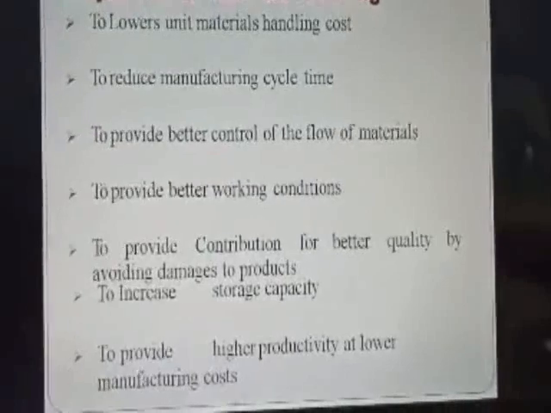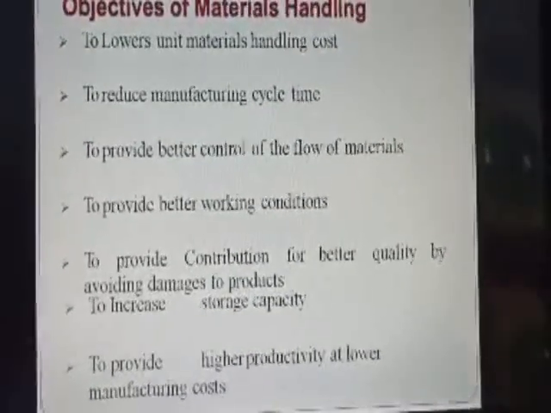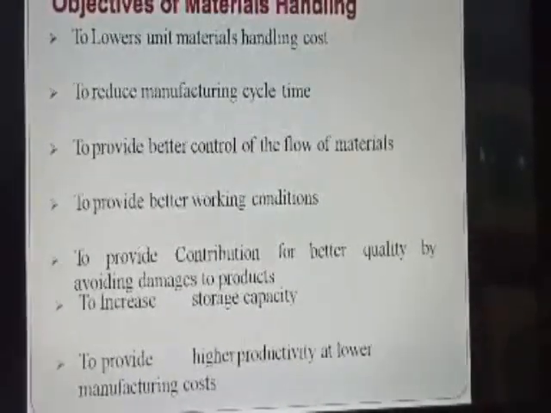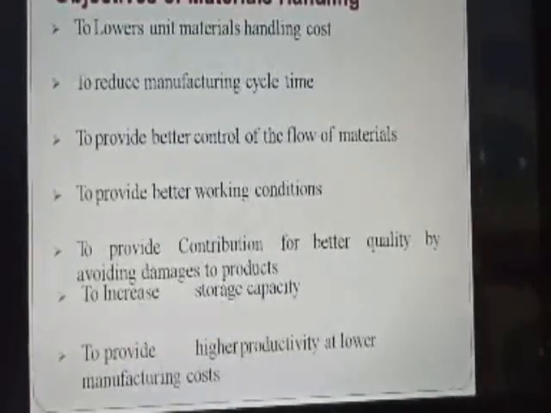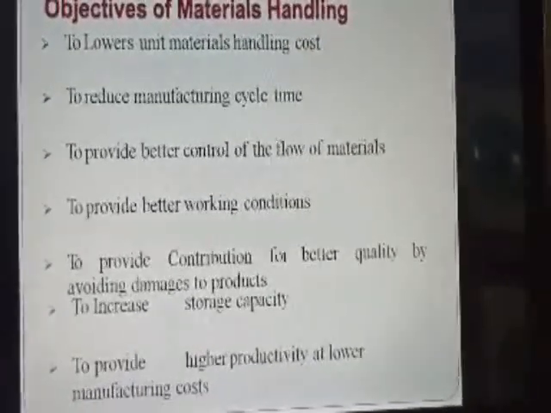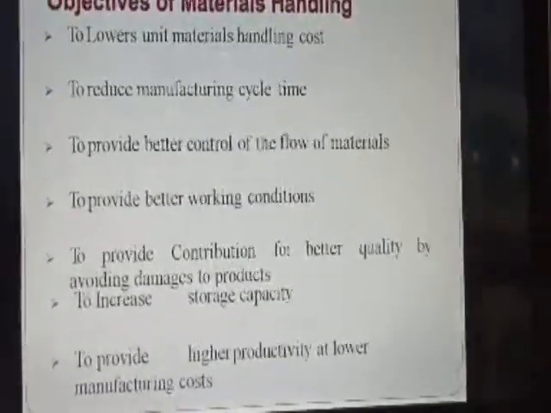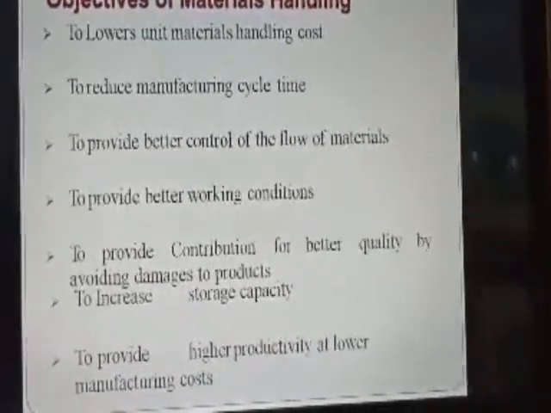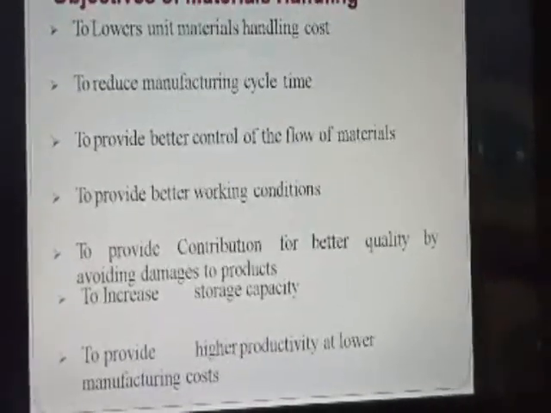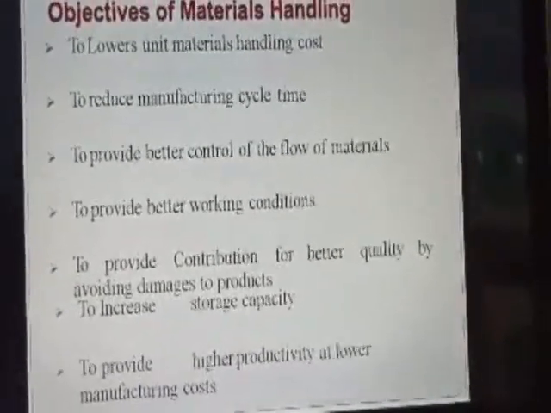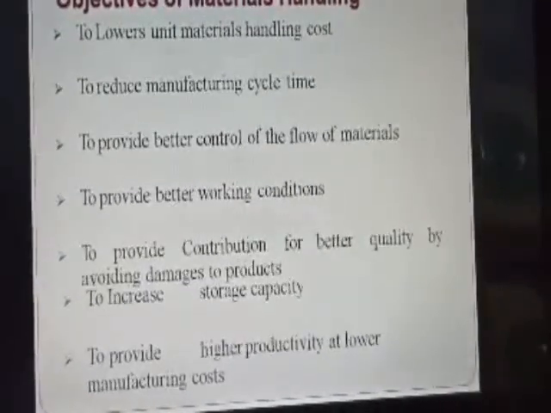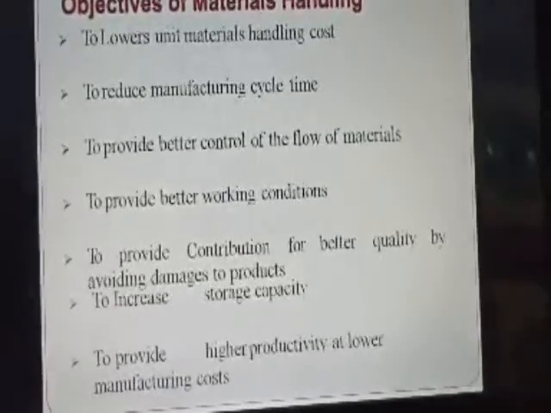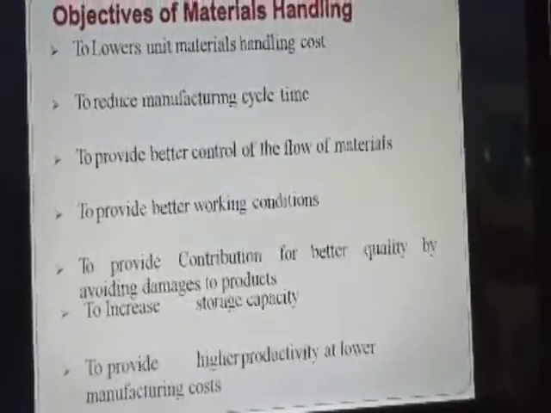Okay, then coming to the objectives of material handling. It lowers unit material handling cost. Some products, for example items like soaps, shampoos, or mobile phones, are not supposed to be handled unit-wise. They can be handled in bulk. So it lowers the unit material handling cost.